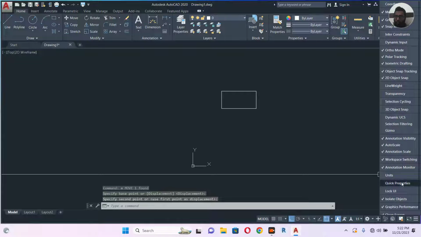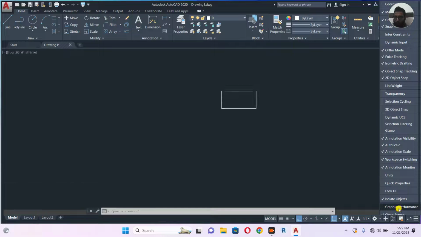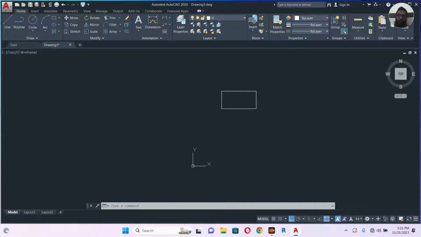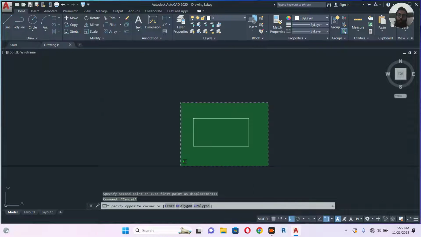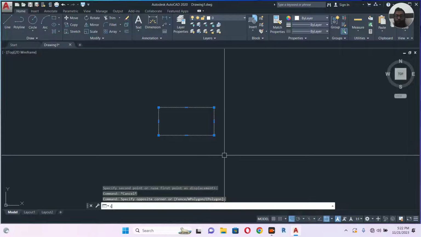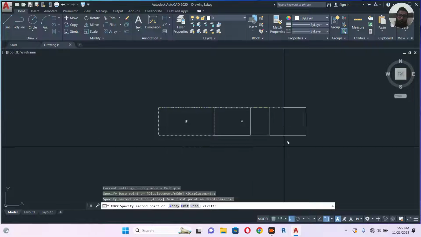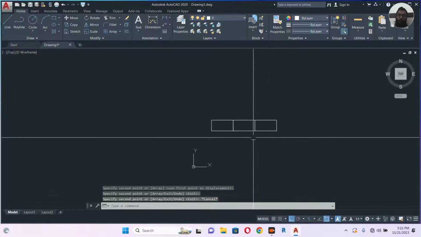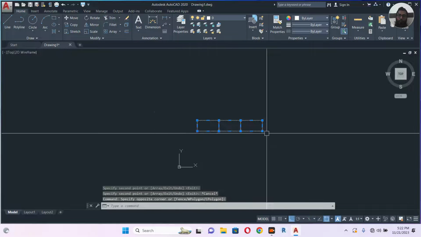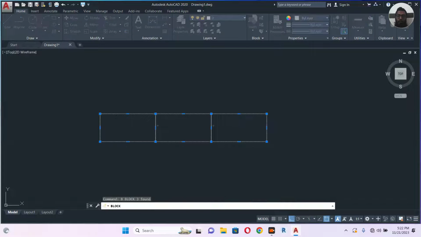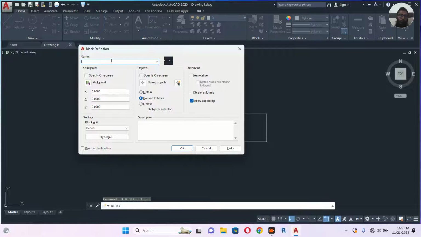Yes, it's off already. So let's copy 2, 3. So let's make a block. Select all, B, enter.